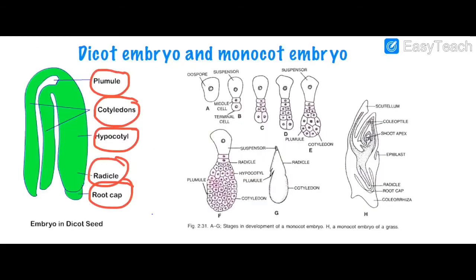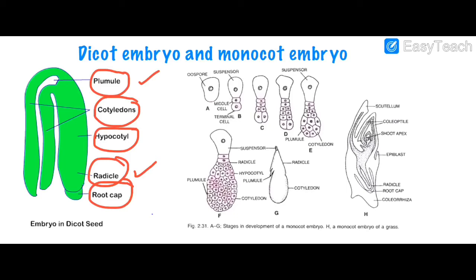What is the role of these things? The cotyledons are the seed leaves that store the food and provide nourishment for the development of radicle and plumule. Radicle will develop into the root, plumule is going to develop into the shoot, and root cap is covering the root tip, which protects the root. Right.